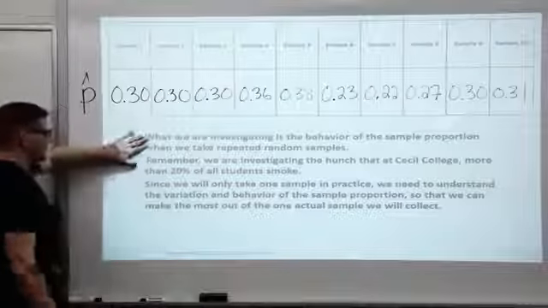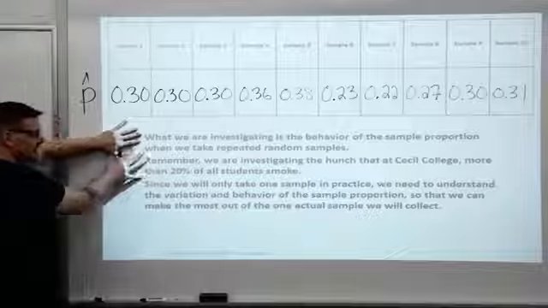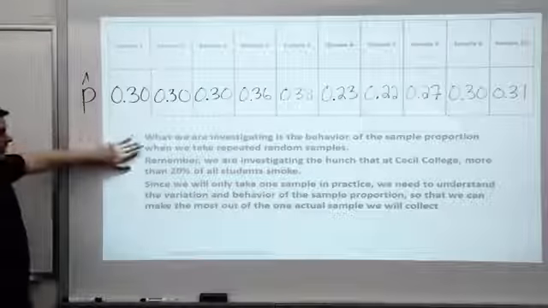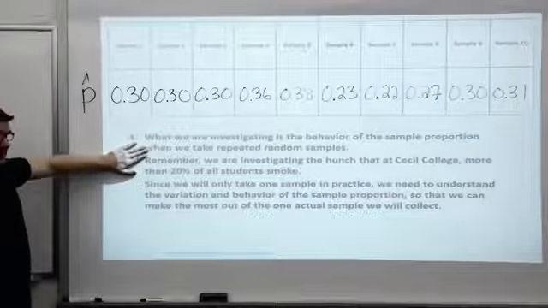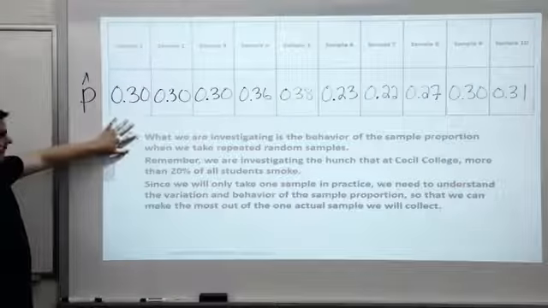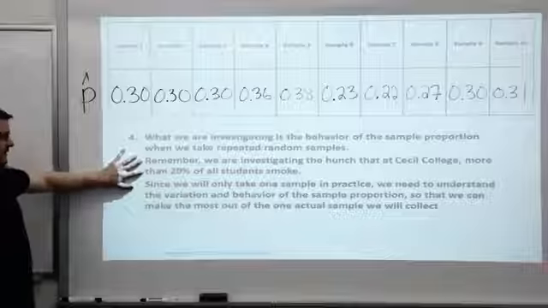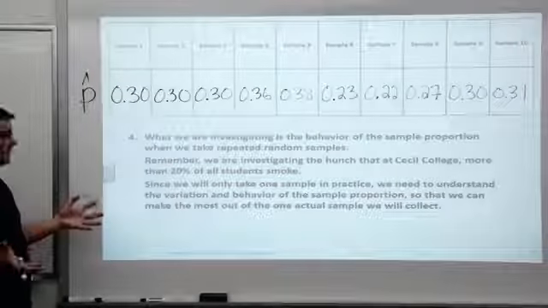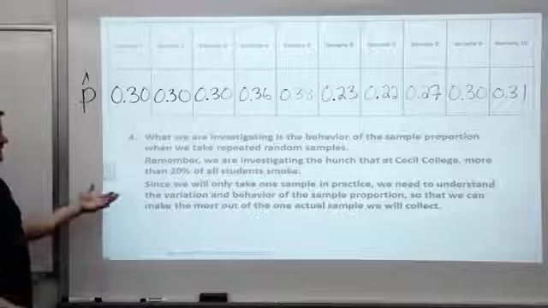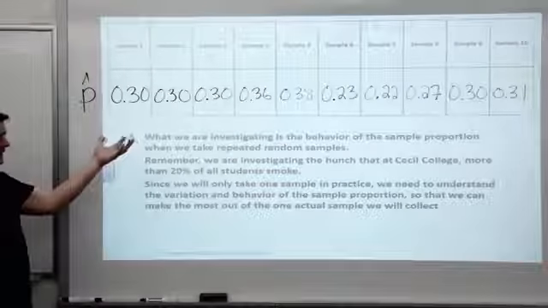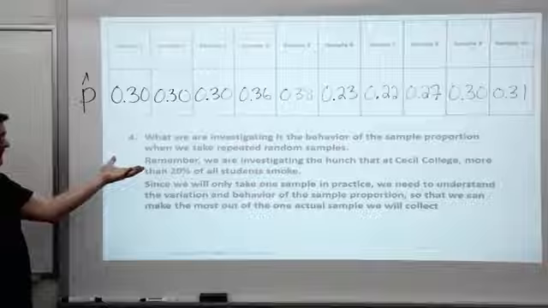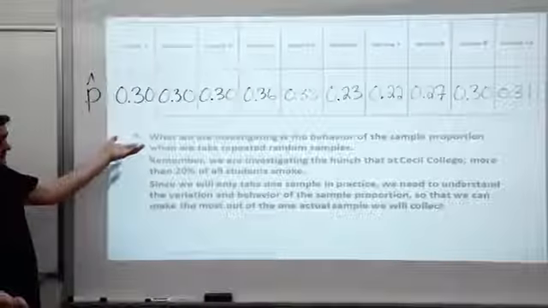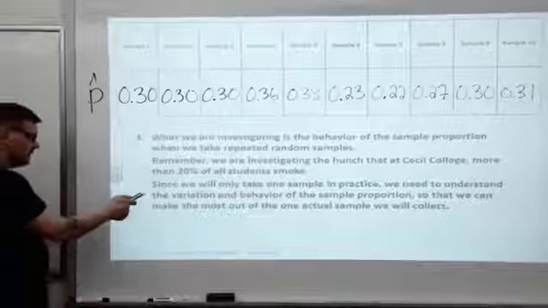Number 4, middle of the page. What we're investigating, students, is the behavior of p-hat, the sample proportion, when we take repeated samples. This is the framework for the rest of the semester. Remember, we're investigating that hunch that at Cecil more than 20% are smokers. At this point, are you convinced? If you look at these numbers, could you make the conclusion that more than 20% of us are smokers here at the college? I mean, I think it's certainly pointing in that direction.